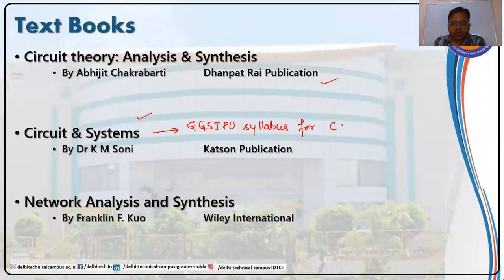For CSE students, these books have many mistakes. The book by Dr. K.M. Soni is specially designed as per the GGS IPU syllabus, but it has many mistakes, and many grammatical mistakes also.